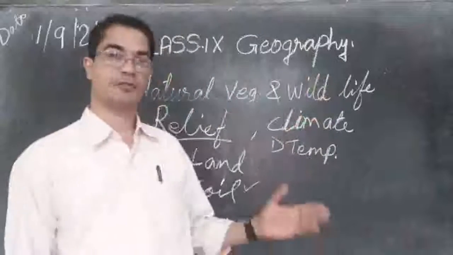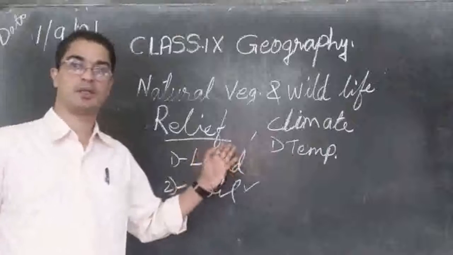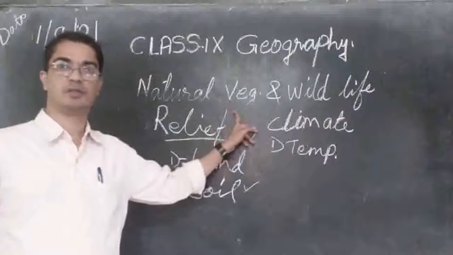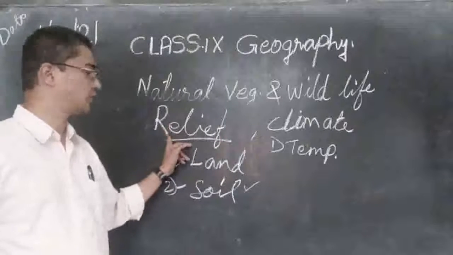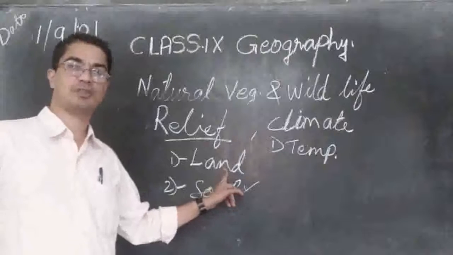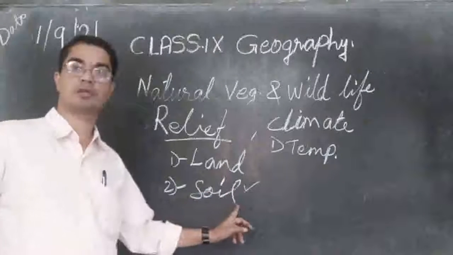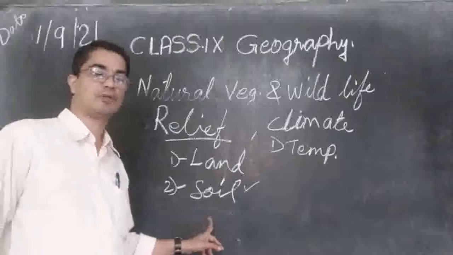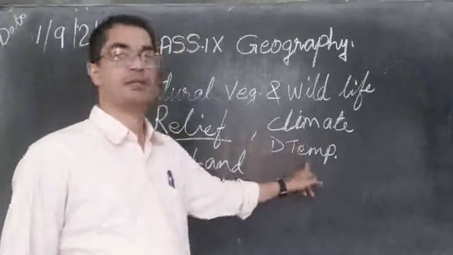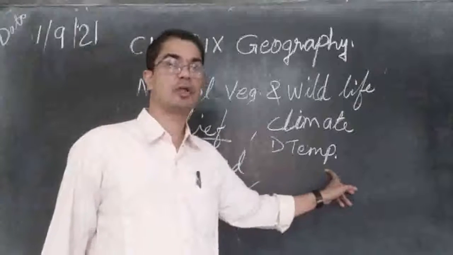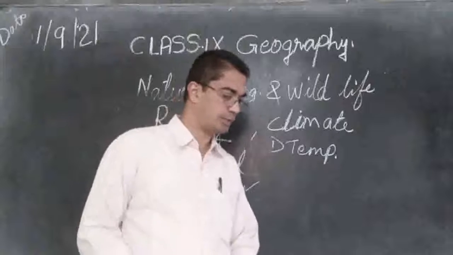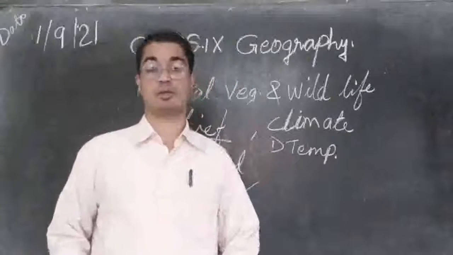So we have learned different factors that are affecting the growth of natural vegetation. We said the shape of the land is affecting the growth of vegetation, and also the type of soil. And also under the topic climate, we said the temperature is affecting the growth of the natural vegetation. And there are many more: precipitation, sunlight, and so on.